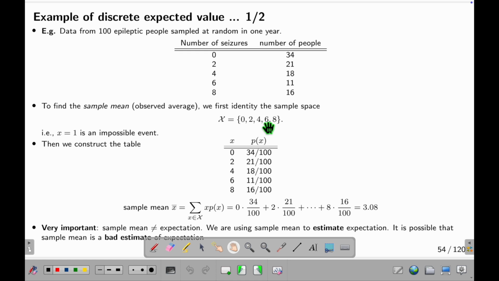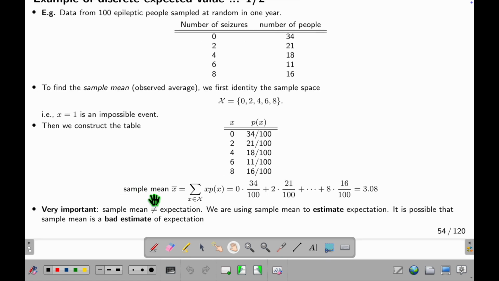Previously, you may think that the sample space is just 1, 2, 3, 4, 5. No, you see now there's no 1, there's no 3, there's no 5. All the sample space, for some reason, is even numbers. So therefore, the sample space is problem dependent. That means this is an impossible event. Now I have a table. Why? This is not a probability, because the sum over omega, that means the probability of omega, is not 1. This value is much larger than 1. So I make it like this. Now the probability, that means all the things in the sample space added together, is 1. This fulfills the definition of probability.